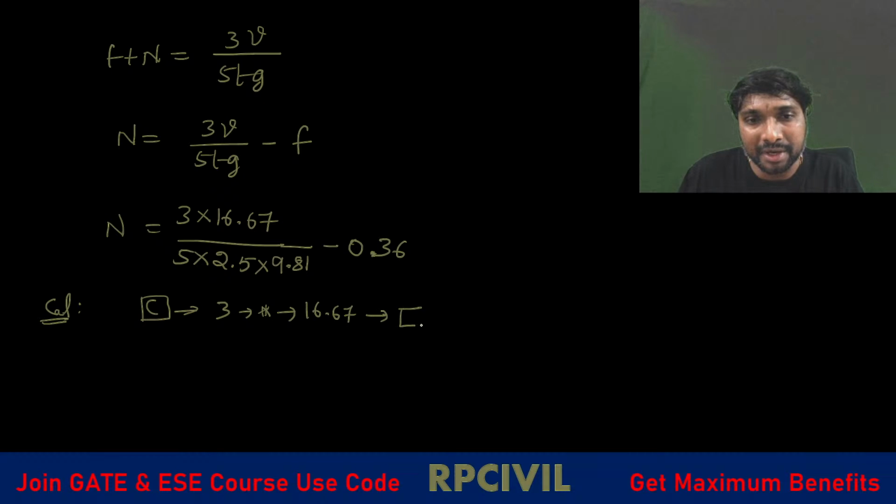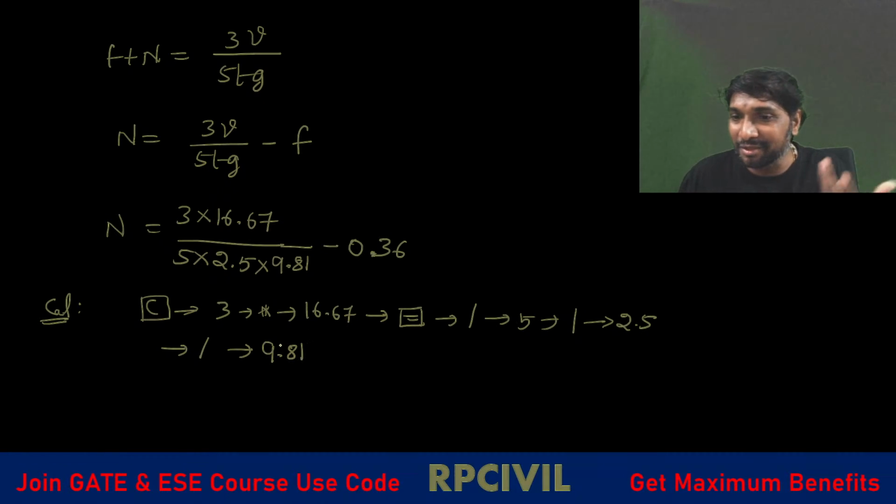Then equality symbol, so you'll get the numerator value. After that, divided by symbol, then 5. Then again divided by symbol, then 2.5. Again divided by symbol, then 9.81. Like this also we can do it.